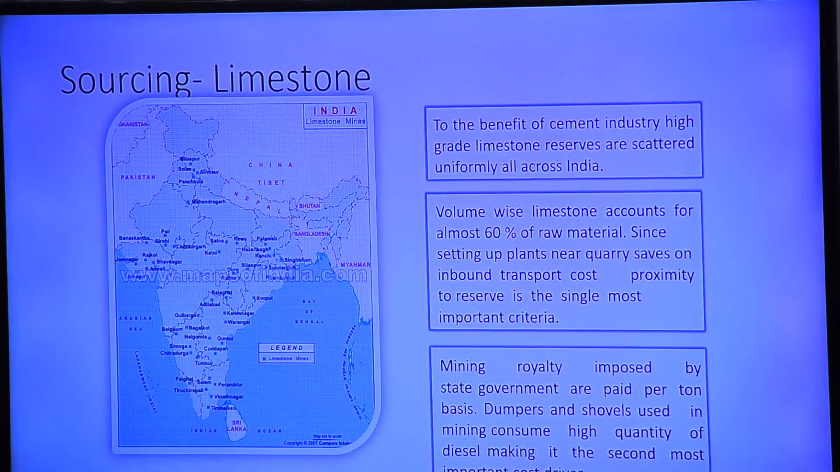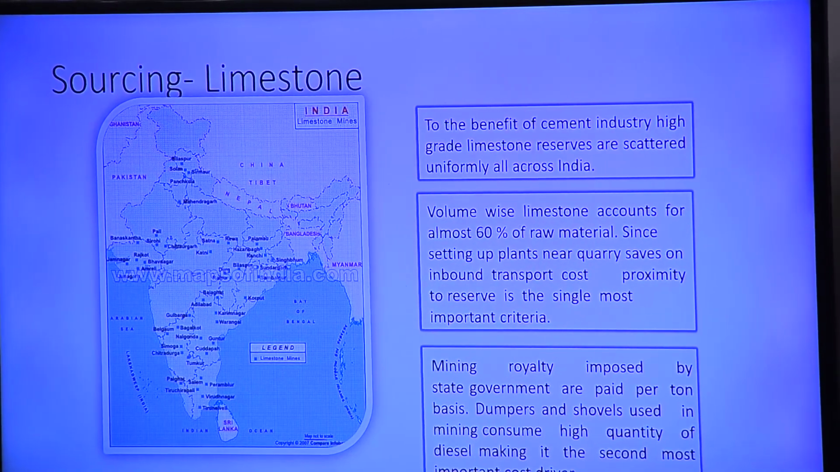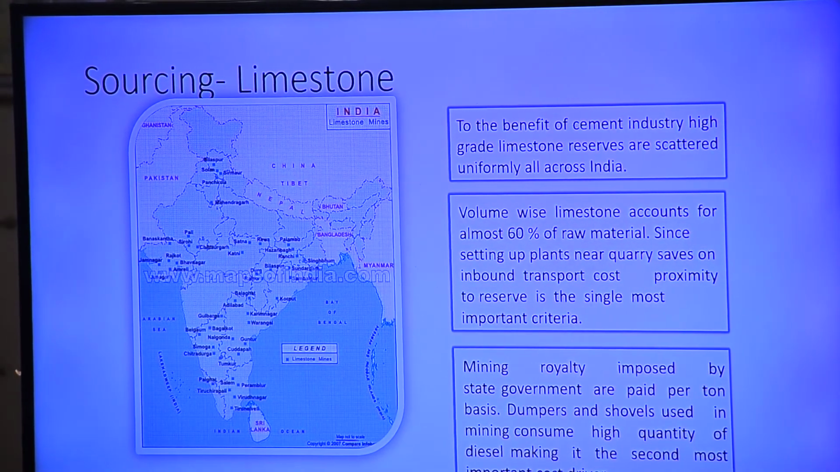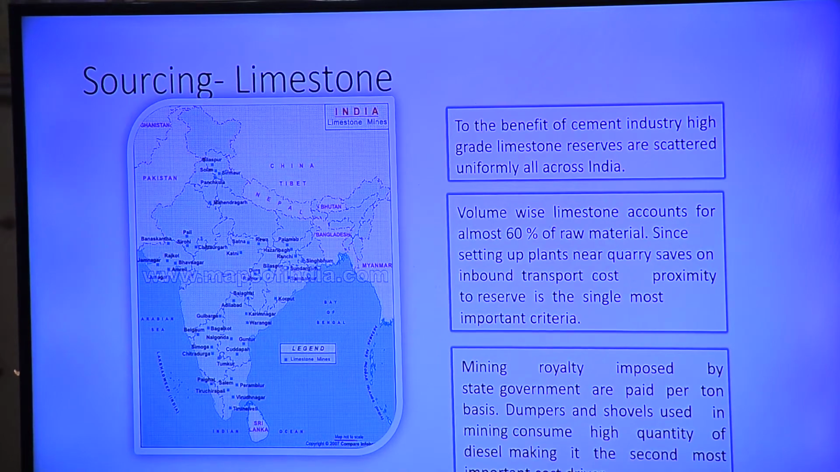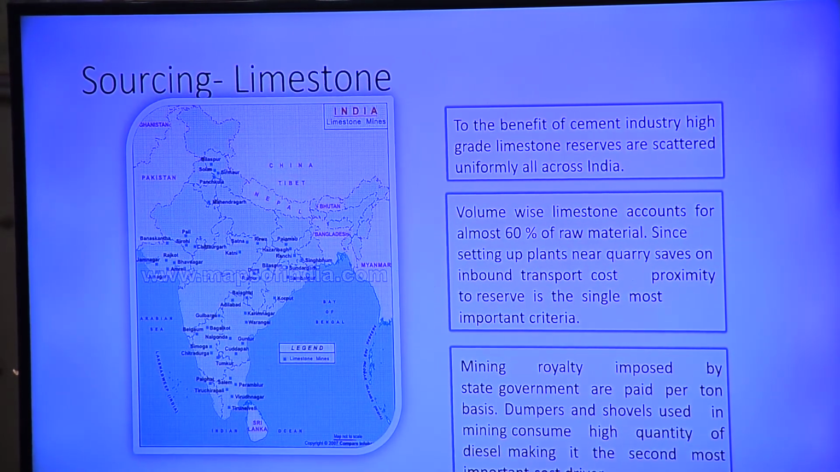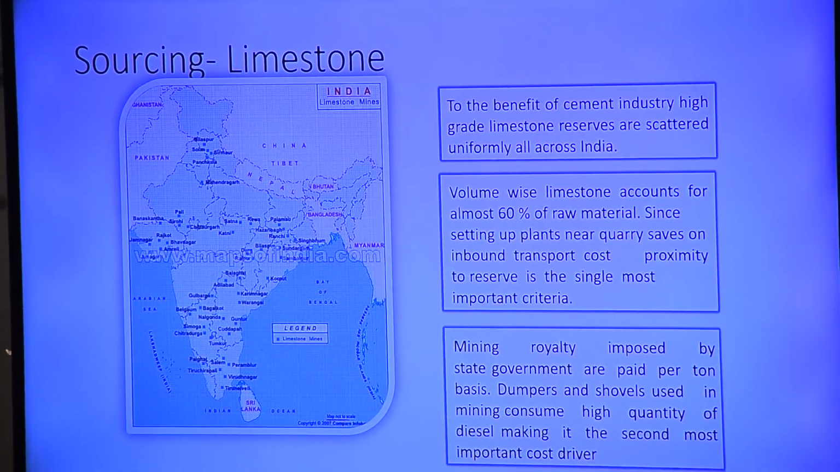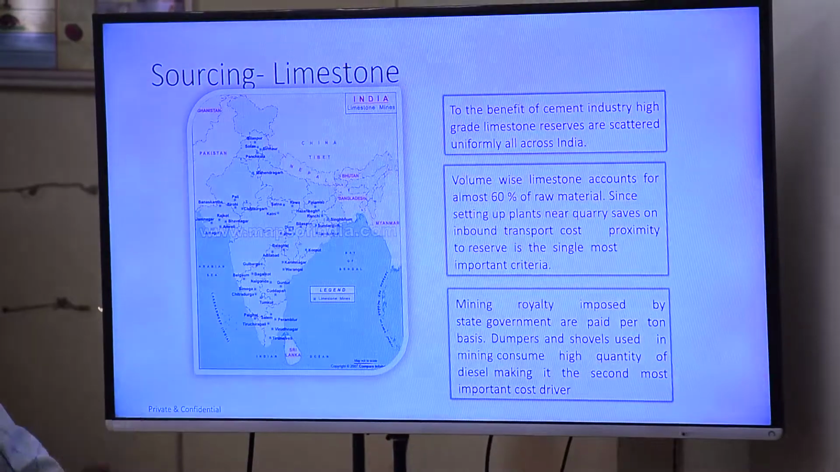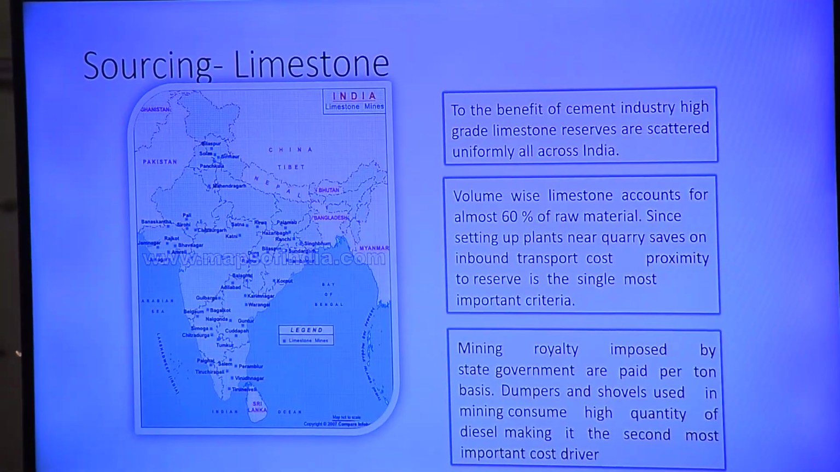Now we will look carefully at the benefit of the cement industry. High grade limestone reserves are scattered uniformly all across India. It is not like it is not in UP, not in Punjab, not in Haryana, not in Jammu and Kashmir and other states. Every state, to some extent, has it available in scattered form. Understood? Volume wise, limestone accounts for almost 60% of the raw material.